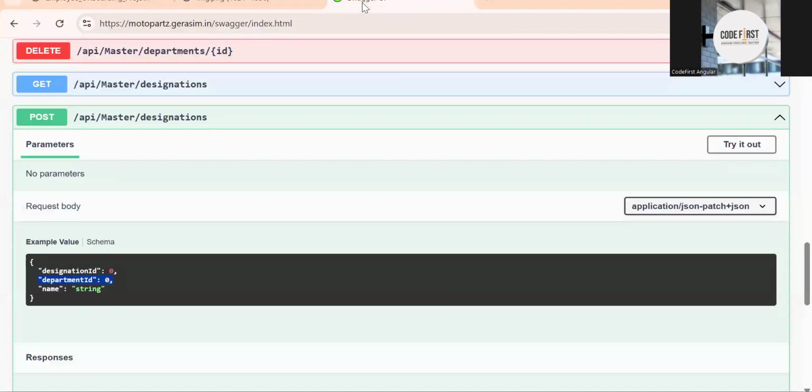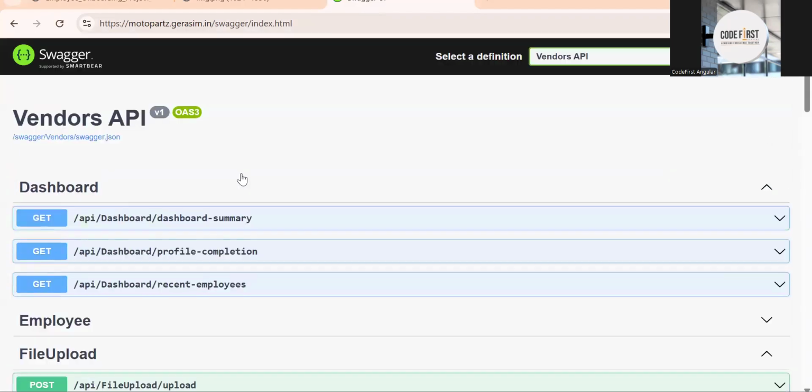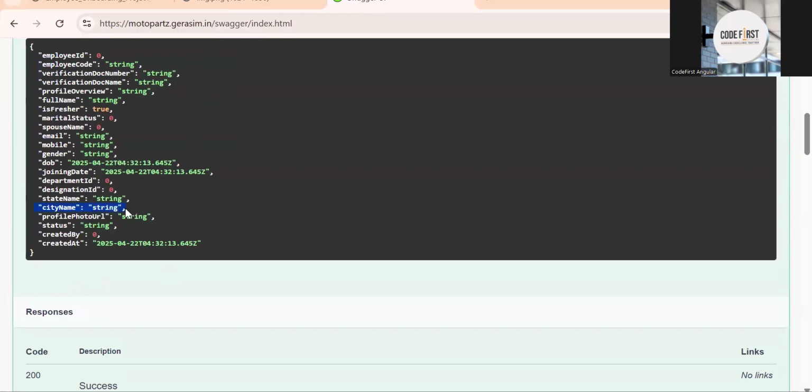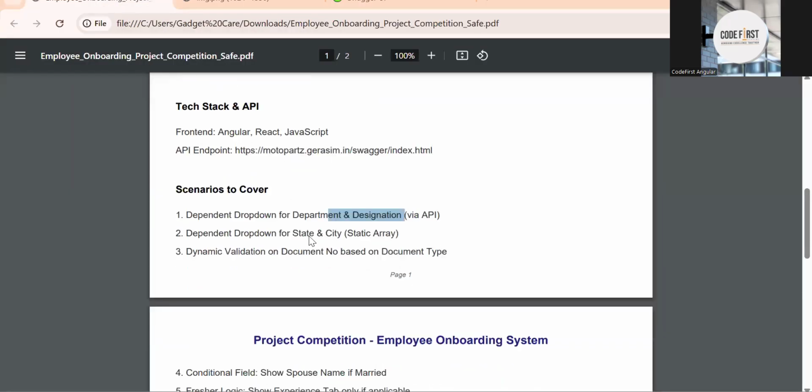But we have state and city also. Now, if you see the object of state and city, it has city name and state name. So these are strings. For this also, you can go with a normal text box, but it will be more innovative if you create a state dropdown, a state array and a city array, and do that dependent dropdown on the UI side. There you have to showcase your skill set, like how you manage the dependent dropdown on Angular or the UI side. Fine. So dependent dropdown is there.